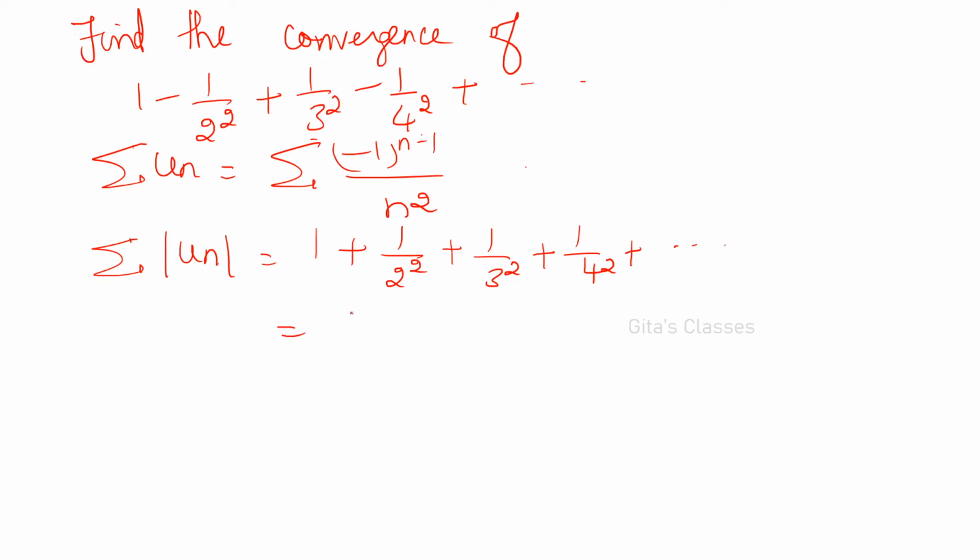This you know what is this series? Already we have studied, right? Sigma 1 by n power p, where p is equal to 2. Therefore which is what? Convergent, by P test. This is convergent.